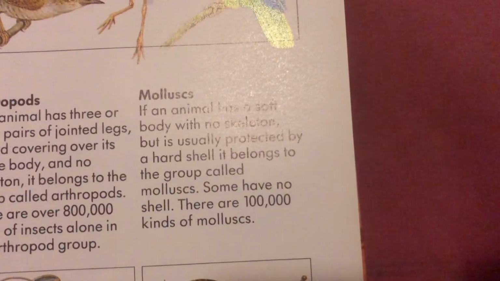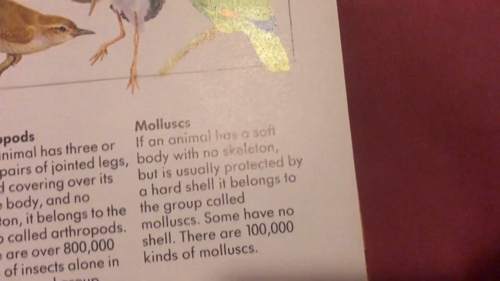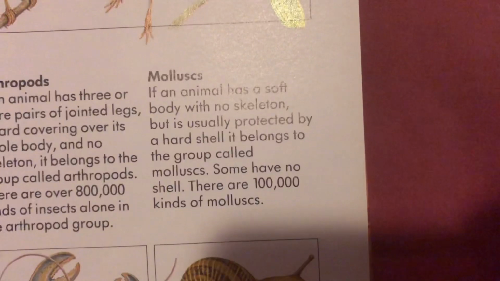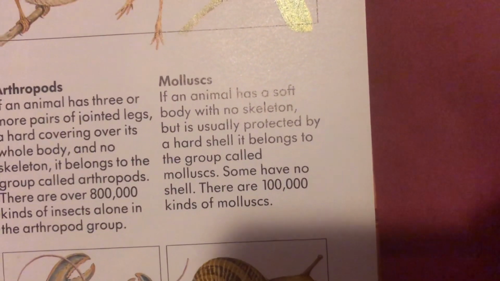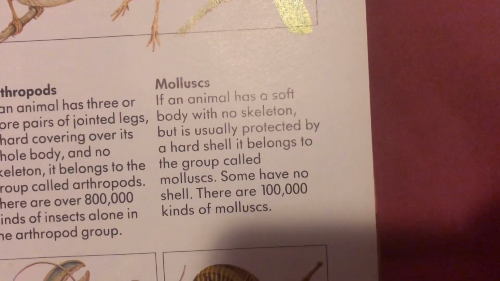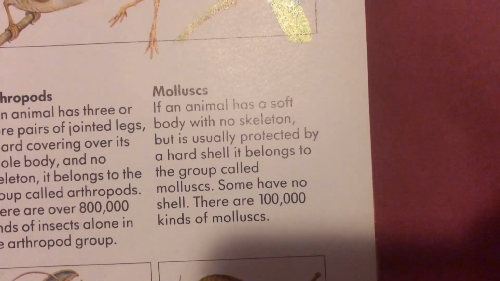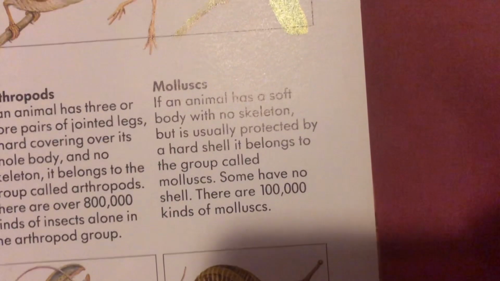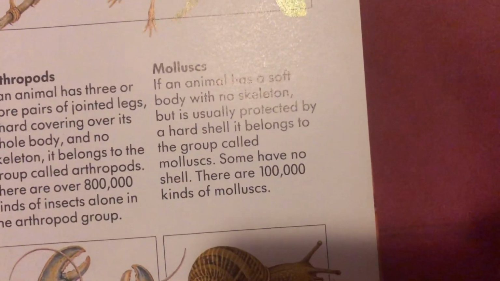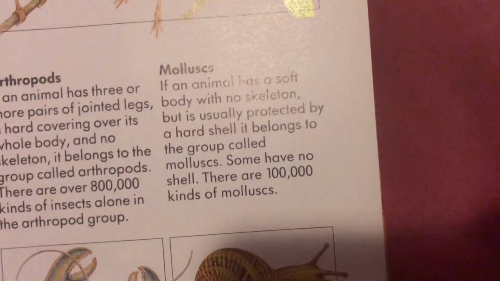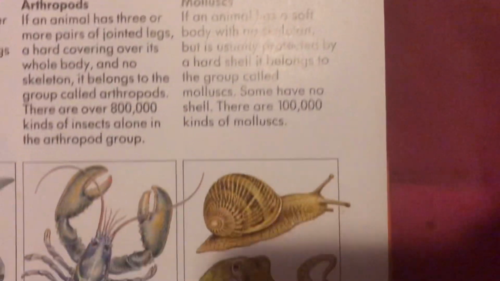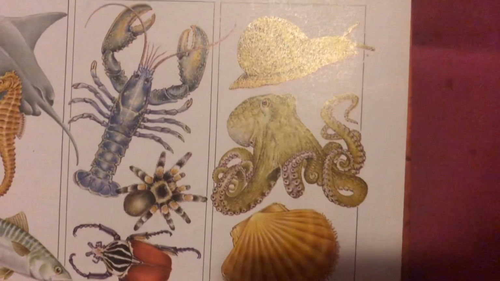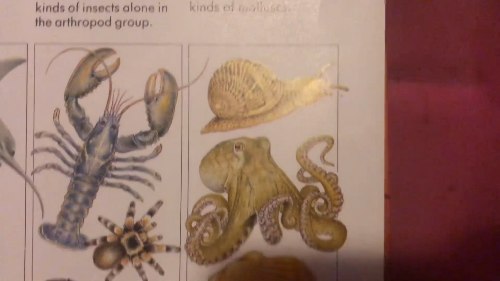Next, mollusks. If an animal has a soft body with no skeleton but is usually protected by a hard shell, it belongs to the group called mollusks. Some have no shell. There are 800,000 kinds of mollusks. Here are some: octopus and squid.